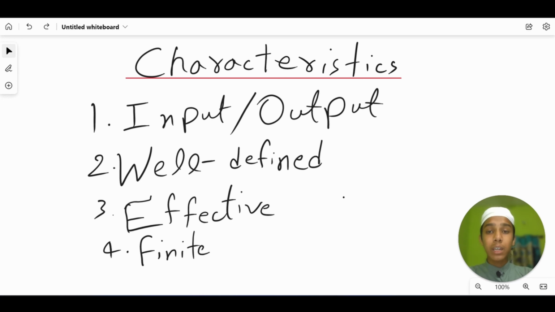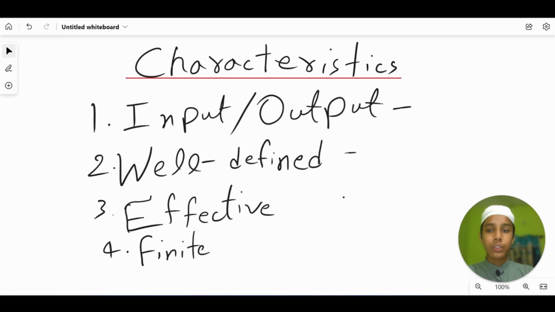The first one is input and output. Here I wanted to divide this, with the first being input and the second output, but I have written it with a slash. Let's say you got a problem, 12 plus 2. You will solve that problem, and the output is going to be 14. Now if I don't give you the question, will you be able to give me the output? No, right? So in an algorithm there is one rule: you have to give the input, then the algorithm is going to give us the output. That is the first one. Now the second is well defined. Now what is well defined?